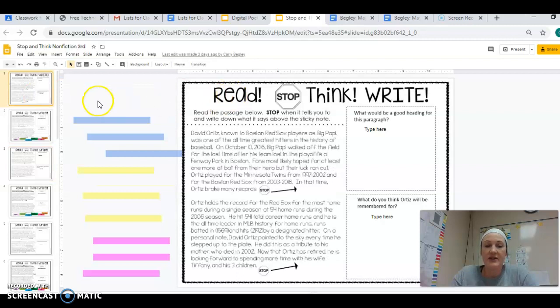So today you're just doing slide 1. It says read, stop, think, and write. So some of them are a little bit different. Over here you have some strips. These are for you to use if you want to. You do not have to. Okay, these are for you to highlight important information.